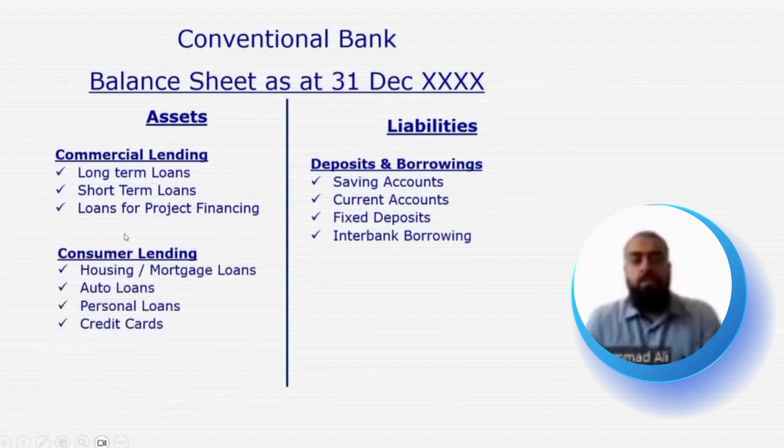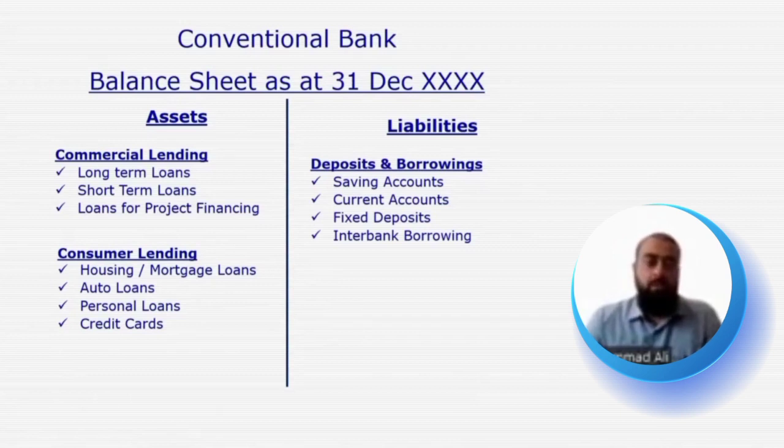Now, if we see what happens on the consumer lending side, or the retail banking side, a conventional bank usually provides financing or lending to individual customers. So in commercial or corporate lending, a conventional bank provides financing to businesses and corporate companies for business purposes. On the consumer lending side, a conventional bank provides financing to individuals for individual needs and requirements. On the consumer lending side, a major product that is used by conventional banks is housing or mortgage loans.